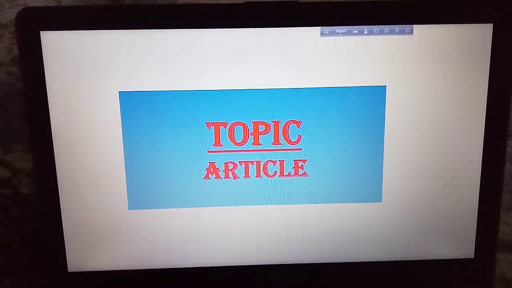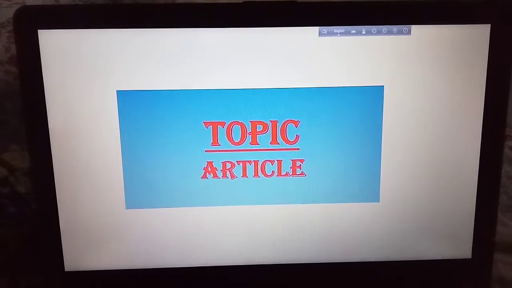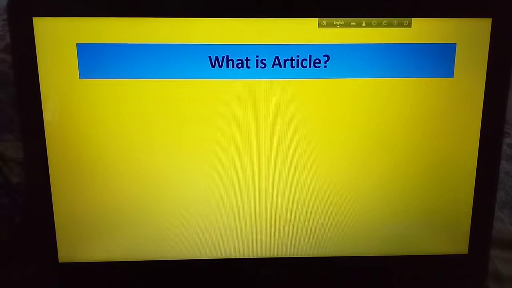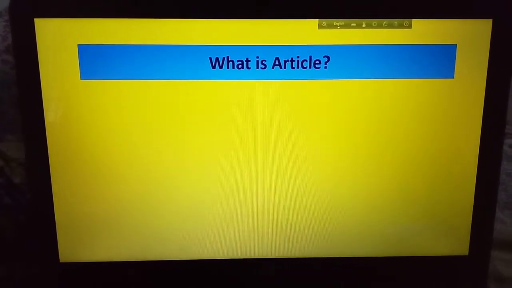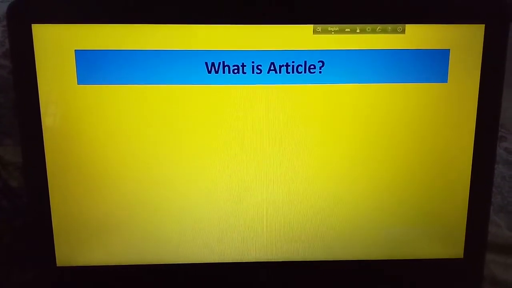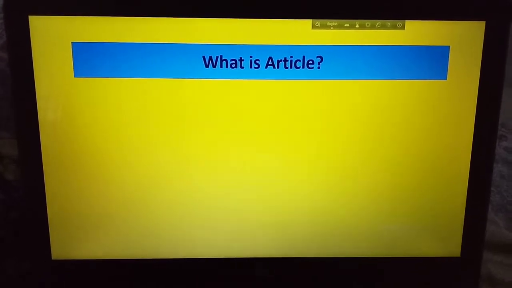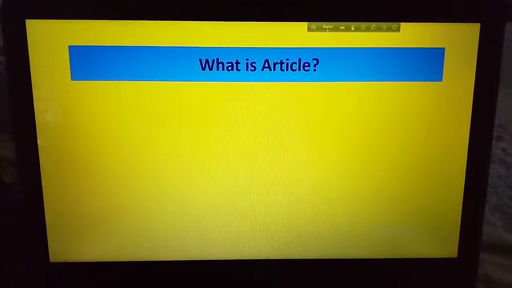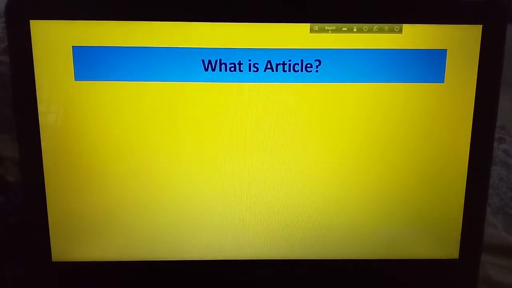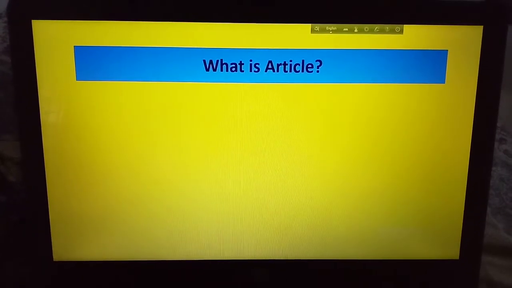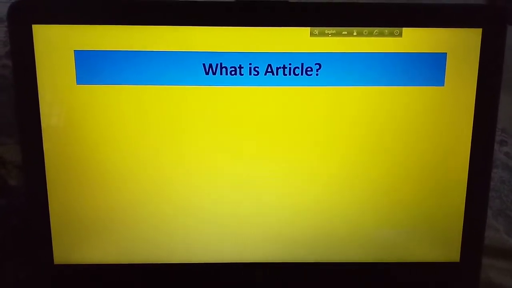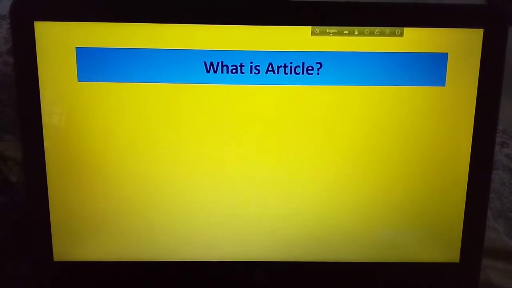Today's topic is article. At first we have to know what is article. Before going into these topics, we obviously have to know about what is article. We already know about article.